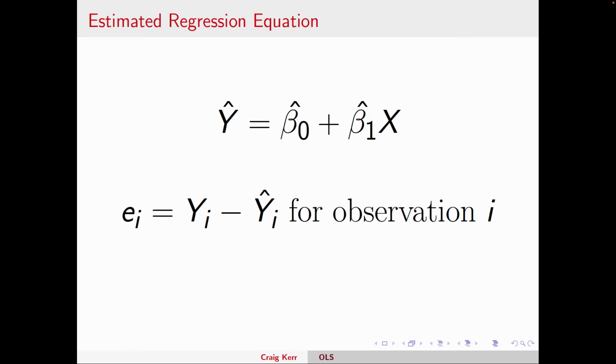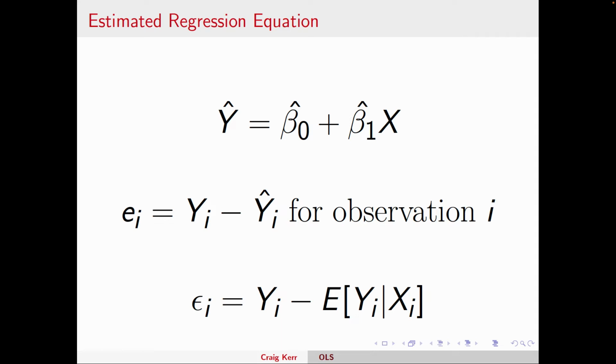The amount we're actually off by, once we estimate the line, we notate as e, which is similar to epsilon, for observation i, so I'm writing e_i here. This is the actual error between the line we estimated, not the true relationship, the one we estimated, and the actual data point. So here e_i will be the difference between the actual revenue of a team and the revenue our line would predict once we've estimated it. The difference between e and epsilon is, again, epsilon is talking about the true relationship, or the difference between the actual revenue and the expected revenue of y given x from the true relationship, the true line.